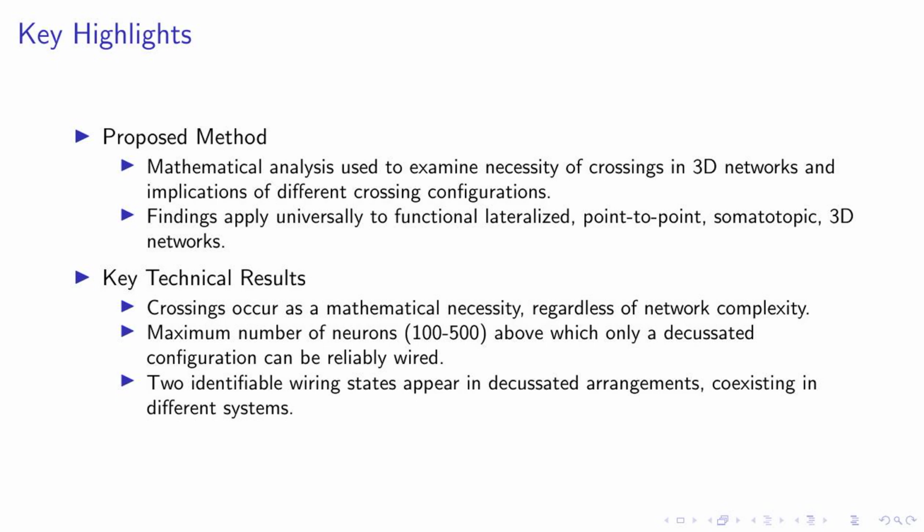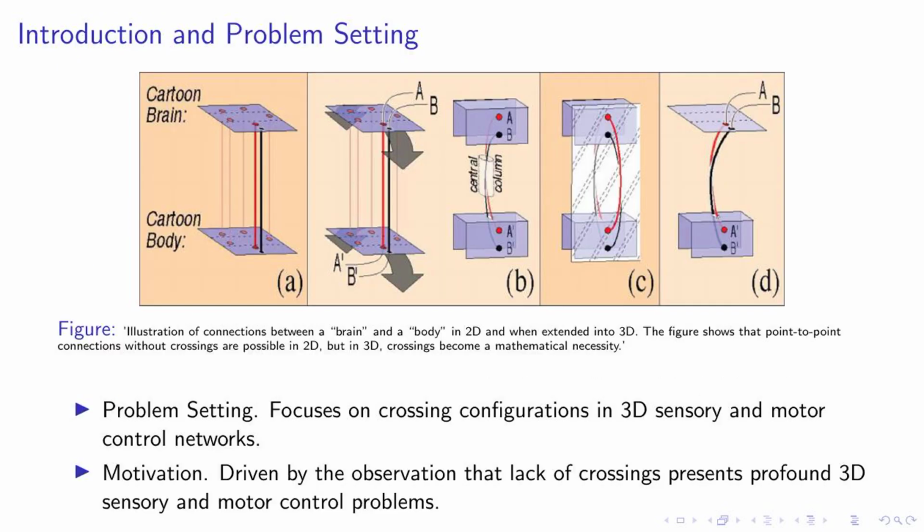govern them. Let's delve into the heart of our study, the intriguing world of crossing configurations in 3D sensory and motor control networks. Our journey is inspired by a fascinating observation. The absence of crossings can lead to significant challenges in 3D sensory and motor control. Now take a look at this illustration.